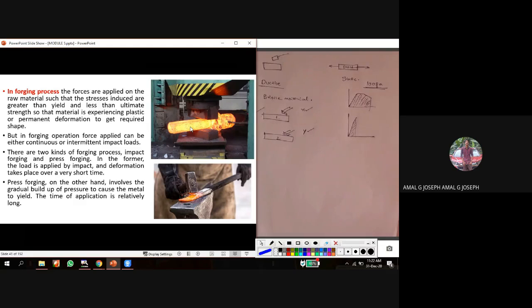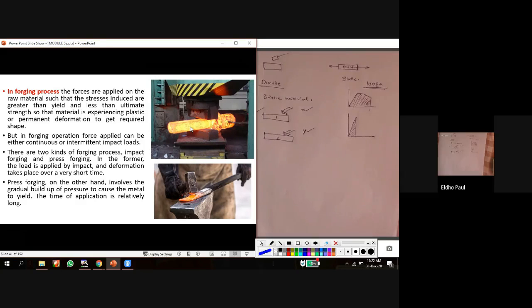Impact load. Yeah, it will be impact load. So impact load will have higher effectiveness during the forging process. Okay, because when we press, that is like a gradually increasing load. But in case of impact load, we are suddenly applying the load.